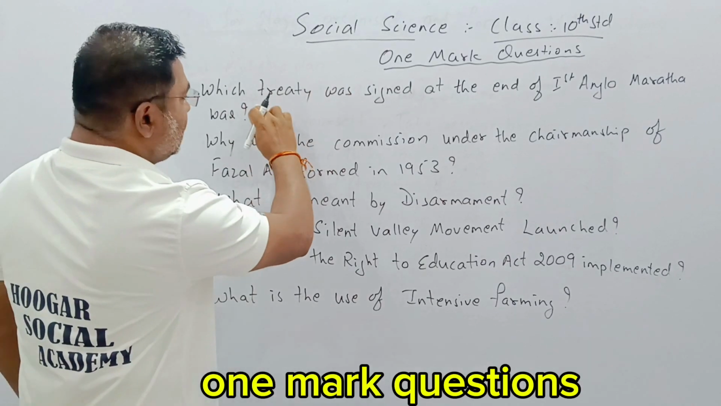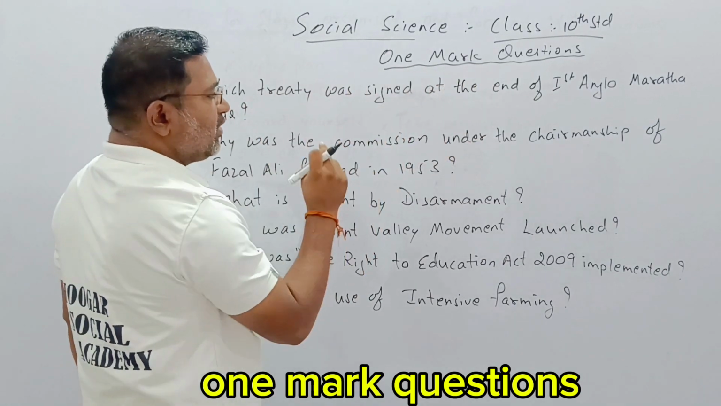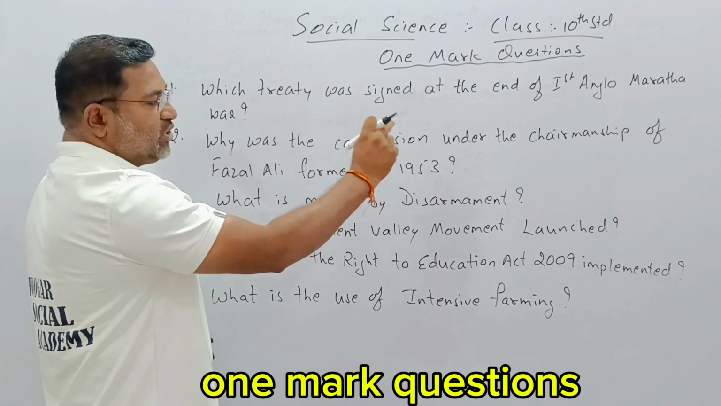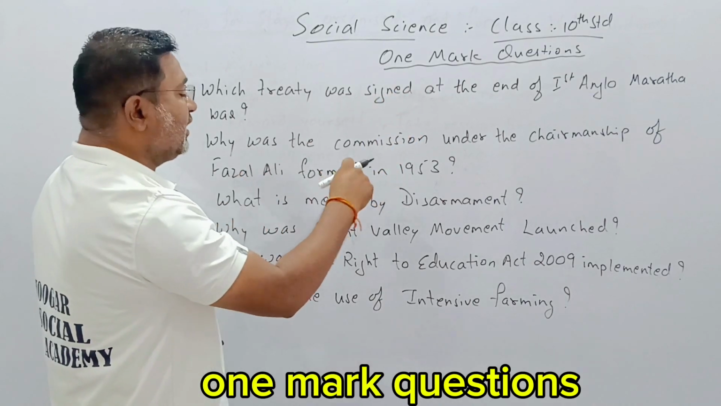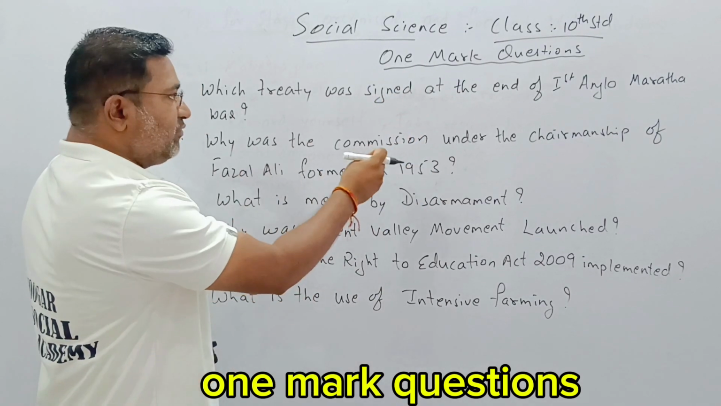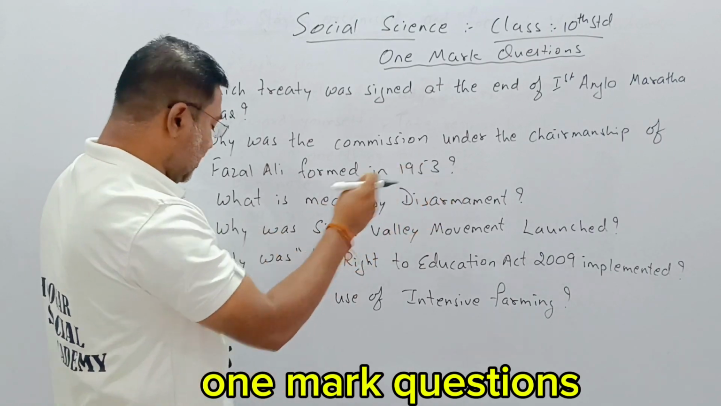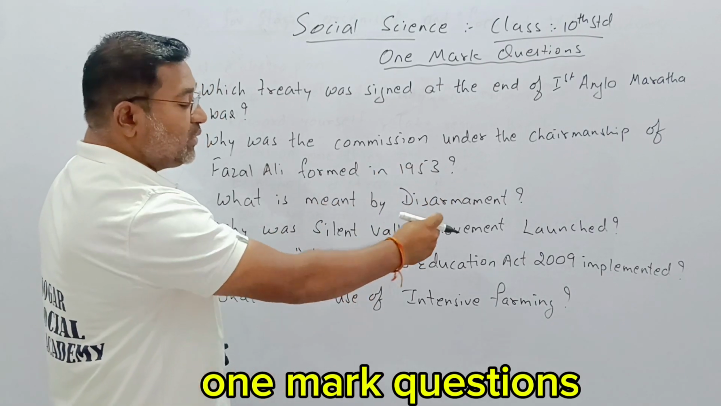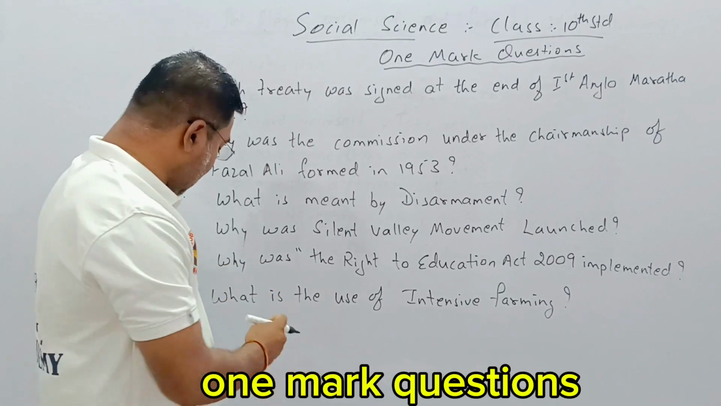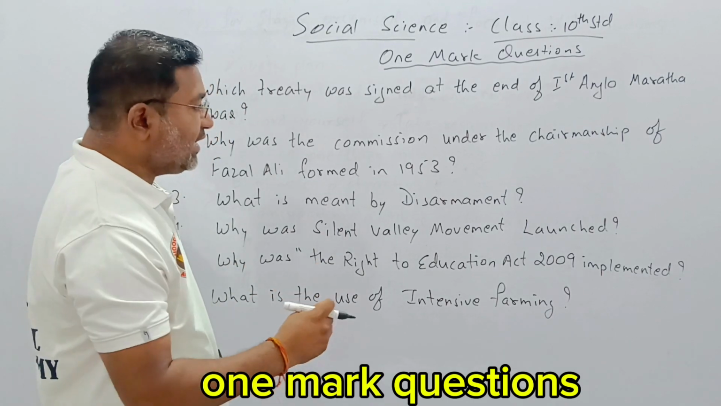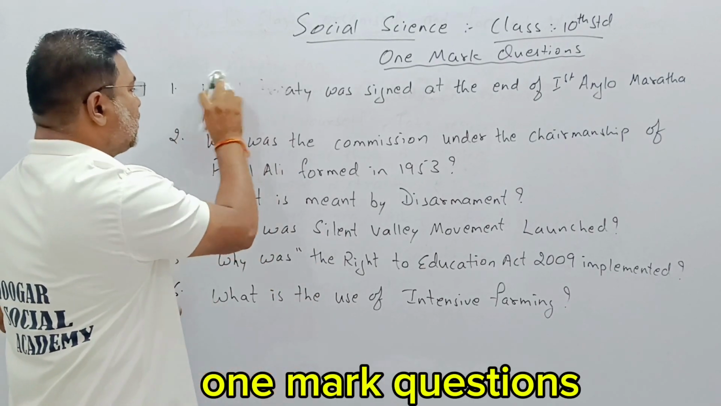So the first one is which treaty was signed at the end of the First Anglo-Maratha War? Why was the commission under the chairmanship of Fazal Ali formed in 1953? What is meant by disarmament? Why was the Silent Valley movement launched? Why was the Right to Education Act 2009 implemented? What is the use of intensive farming? So our next question.